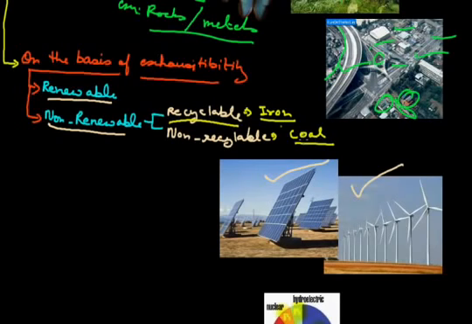Yes, we can use ash for making bricks and for fertilization, etc., washing hands, but that is for other purposes. The main purpose of coal, the burning, giving heat, we cannot get again. So that is why coal comes in non-recyclable resources. I hope recyclable and non-recyclable are clear in non-renewable resources.